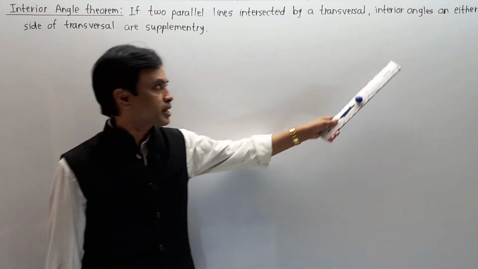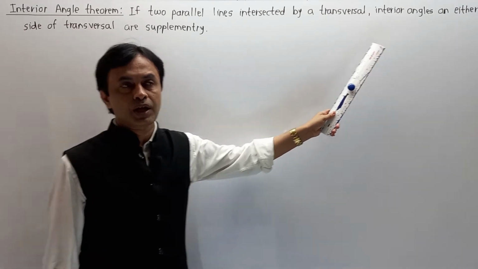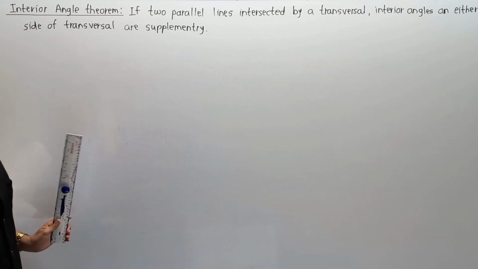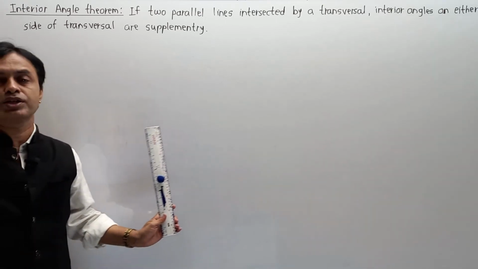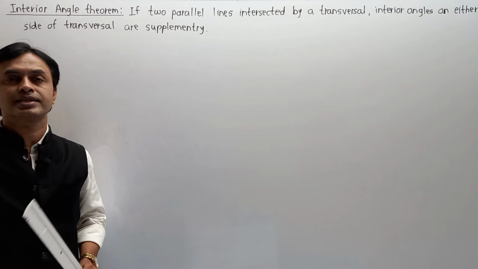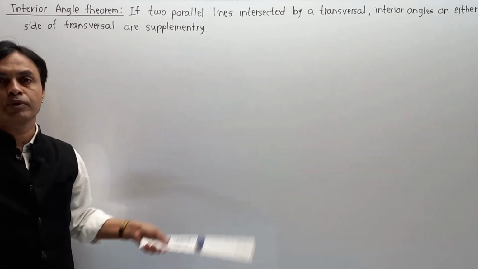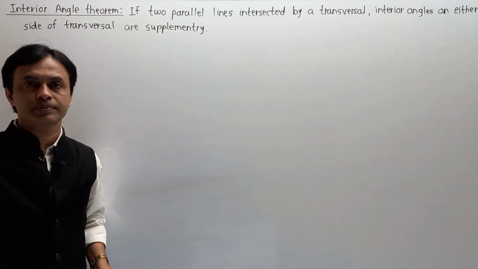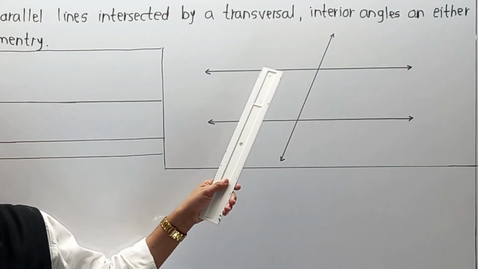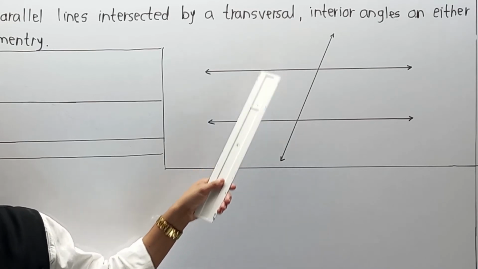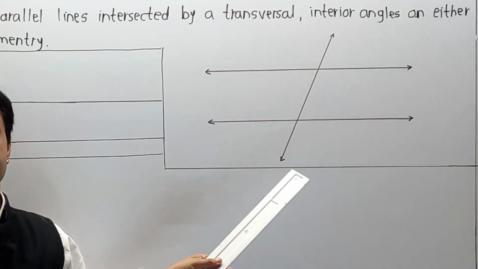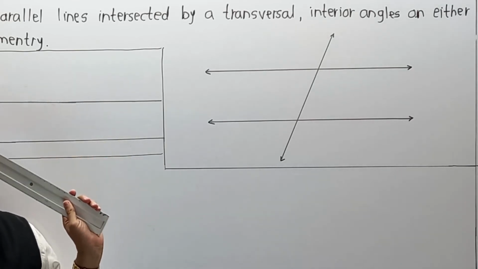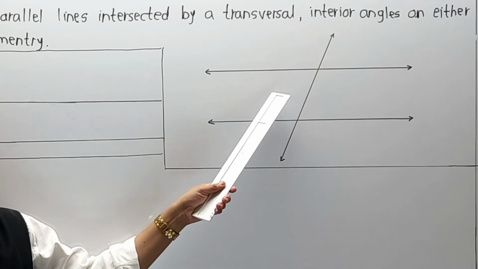Remember, in this case, we are going to draw a diagram over here. Again, we are going to write the given, and we are going to write the to prove over here. Also, in case of a proof, case 1, case 2, case 3 are taken into consideration as a study case. And I am going to create the entire structure in front of you, so pay attention because I am going to draw it directly. As discussed, we have drawn two lines as parallel lines, the third line acts as a transversal, and we have to write the answer in the form of given, to prove and proof. So one by one I am going to create the structure over here.